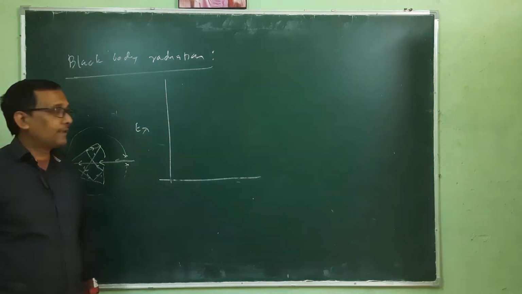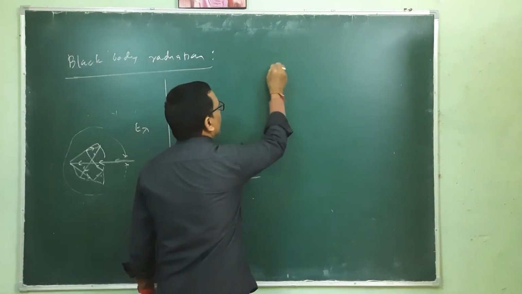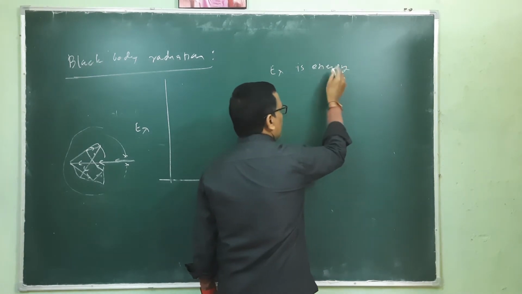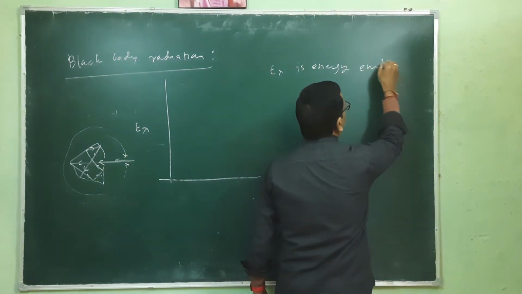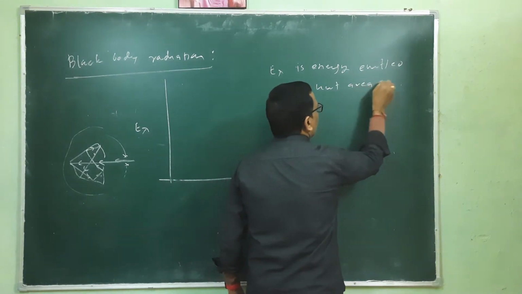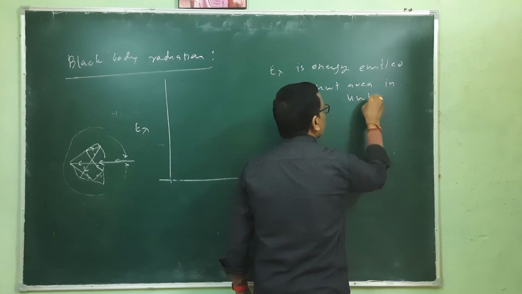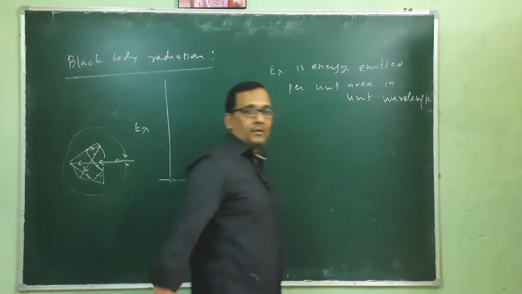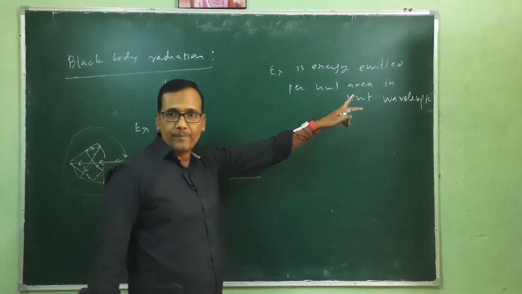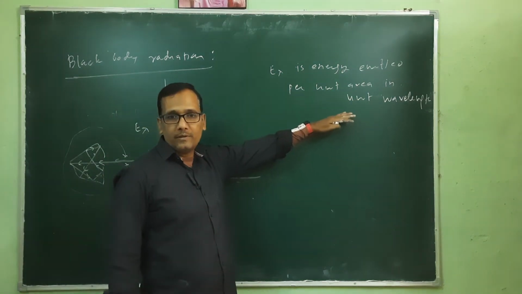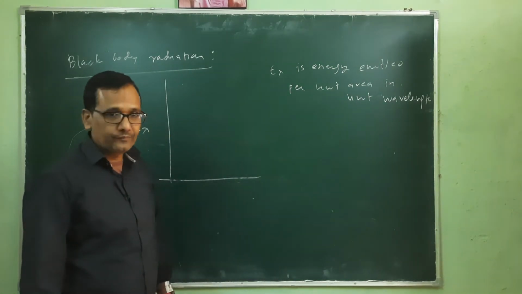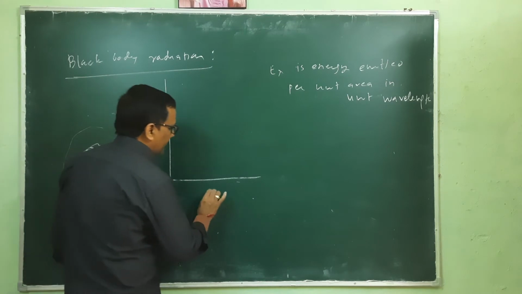E lambda is the thermal energy emitted per unit area in unit time, per unit wavelength. And the x-axis is wavelength, lambda.